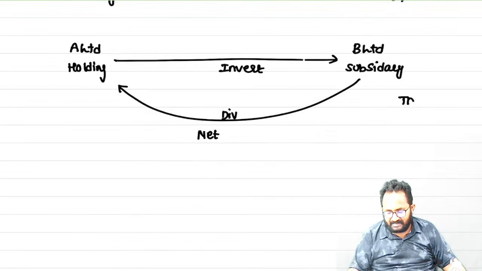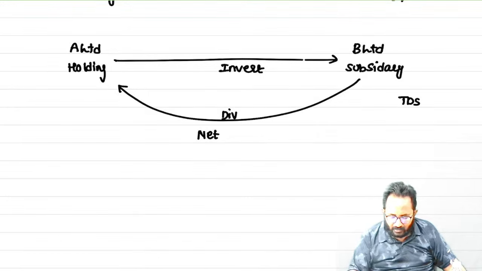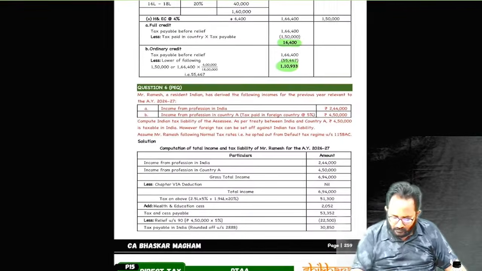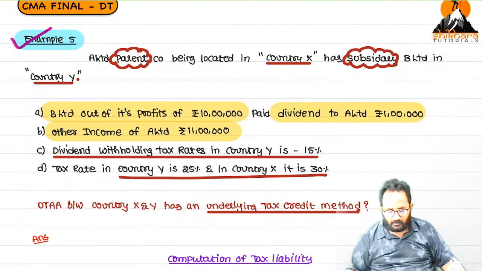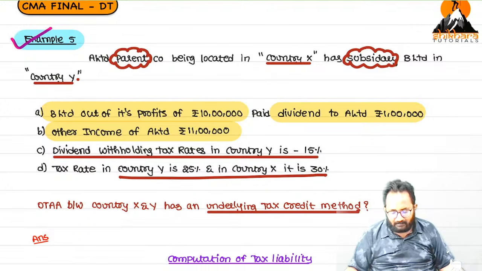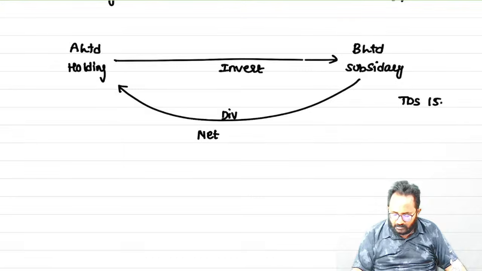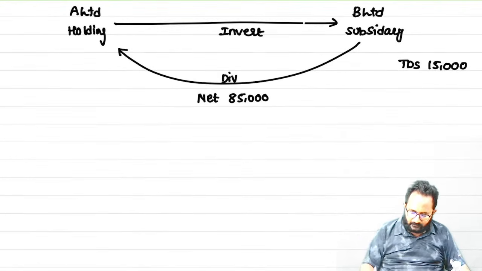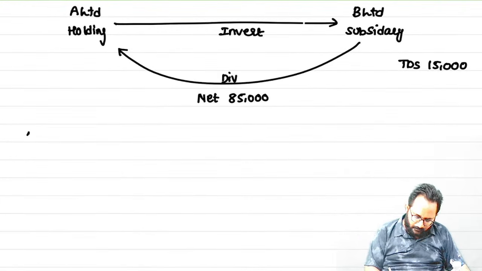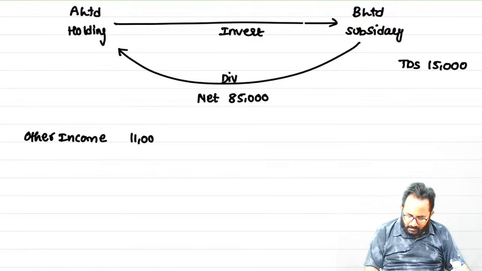They will deduct the TDS on the dividend. What is the TDS? 1 lakh. On that 1 lakh, how much do we withhold? 15%. Simply, we withhold 15,000 and we give only 85,000. But they have other income. What is that other income they have? 11 lakh. And this dividend income also they are earning.